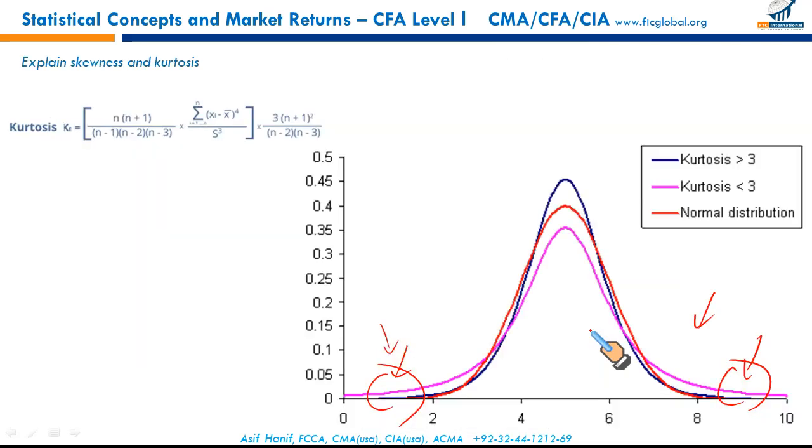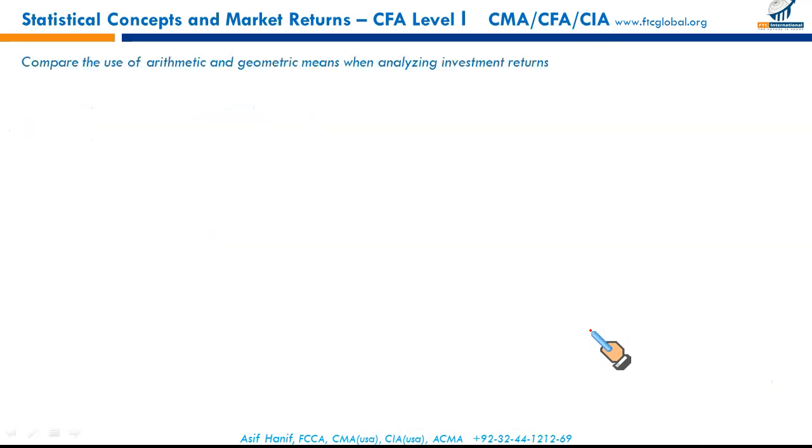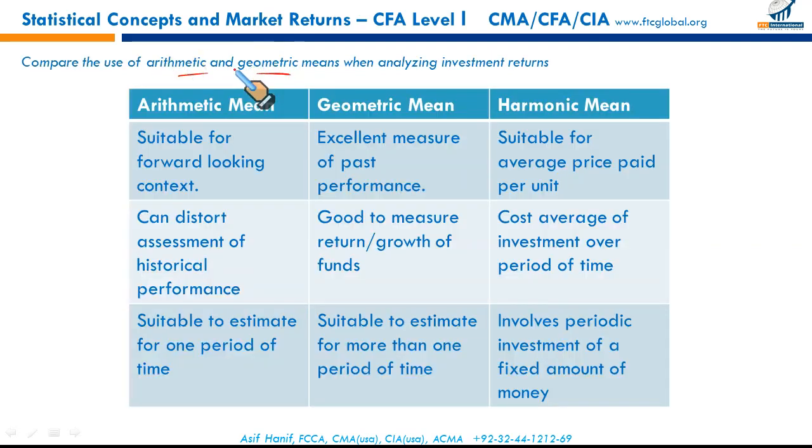Moving on to the last LOS. Compare the arithmetic and geometric returns and see where you would recommend which return to be used. They have just asked for arithmetic and geometric return. I've added harmonic as well, and we are way past 40 minutes, nearing 50. So arithmetic mean, when should we use it? Arithmetic mean is suitable for a forward-looking context.